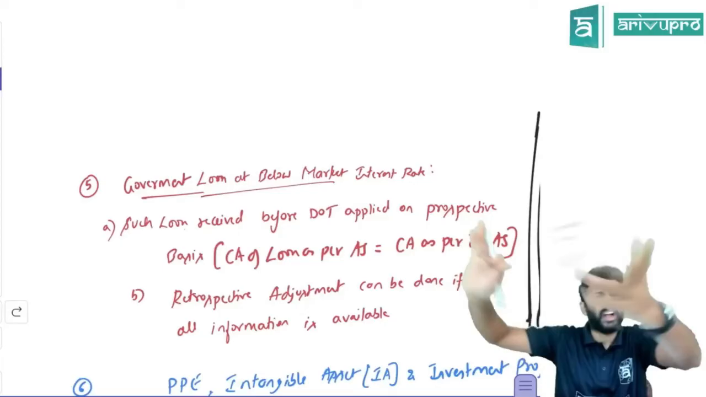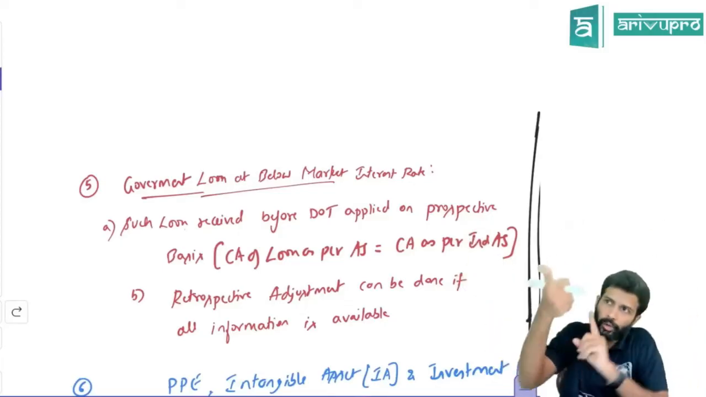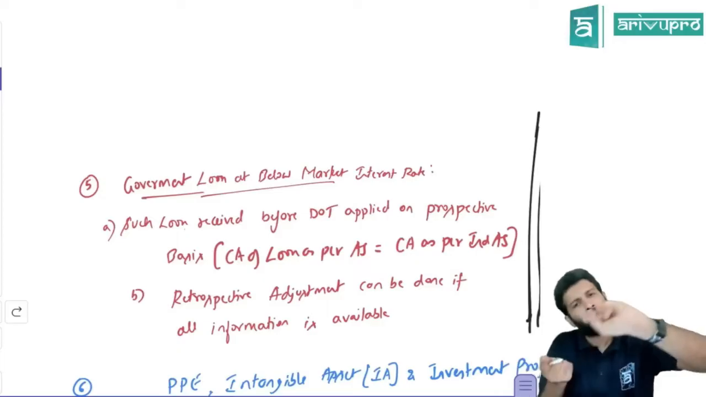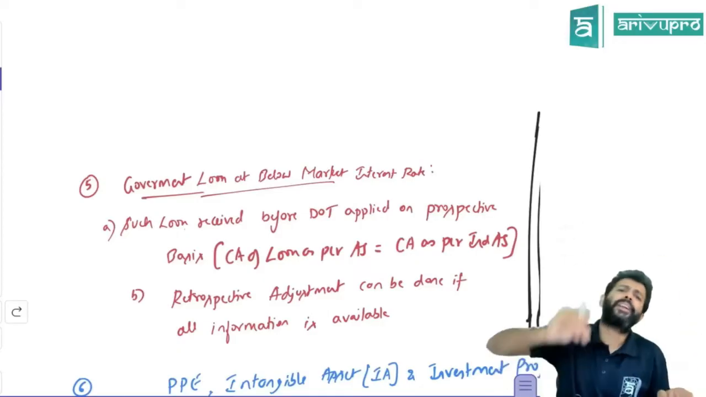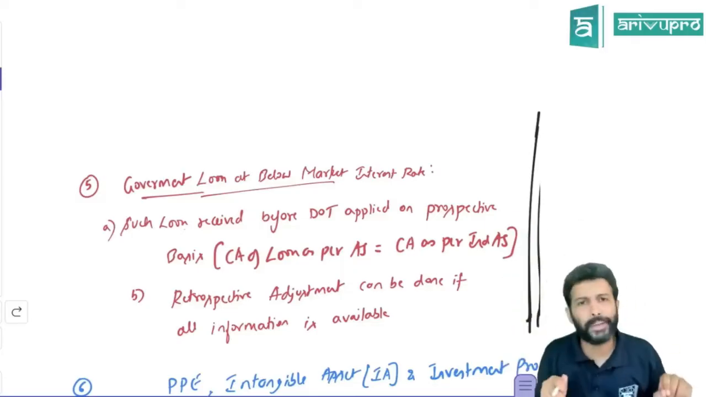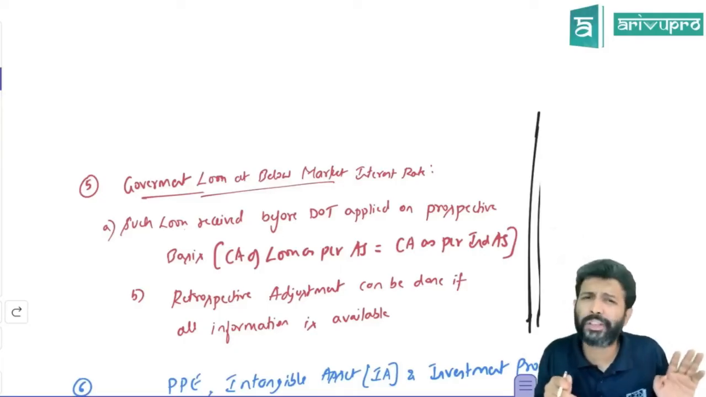If you have received a government loan at below market rate, IND AS says one thing. Accounting standard did not have all this, right? As per IND AS, a part of that loan you will treat as a loan, financial liability. Another part you will treat as government grant, meaning deferred income. And that deferred income you will transfer to P&L over the condition's period. That is the accounting as per IND AS 20. But accounting standards didn't have all this.